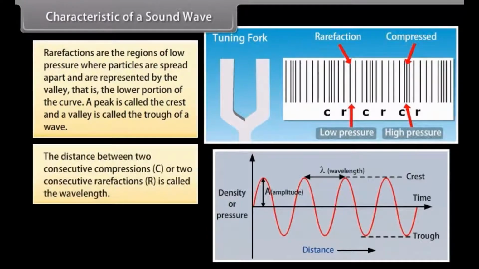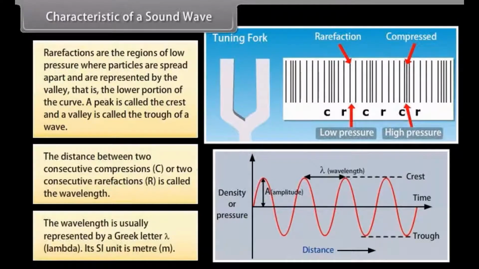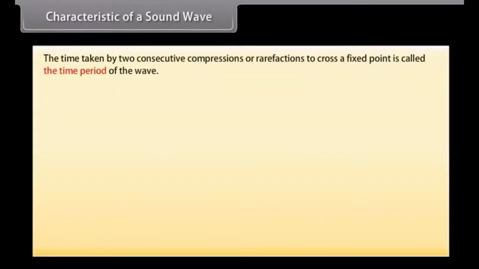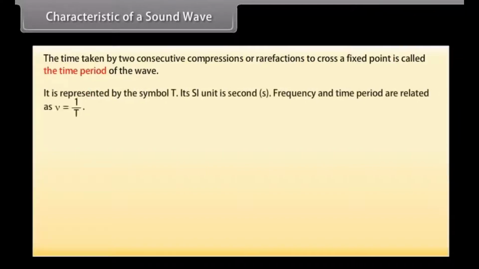The distance between two consecutive compressions or two consecutive rarefactions is called the wavelength. The wavelength is usually represented by the Greek letter lambda. Its SI unit is the meter, m. The time taken by two consecutive compressions or rarefactions to cross a fixed point is called the time period of the wave. It is represented by the symbol T. Its SI unit is the second. Frequency and time period are related as nu is equal to 1 upon T.